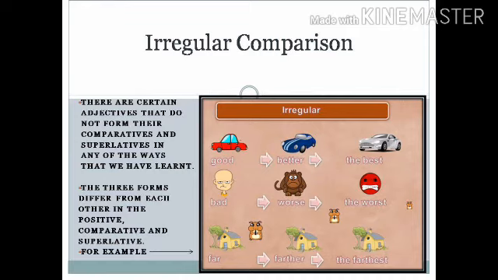For example, good. The comparative form of good is better and the superlative form is best. For bad, the comparative form is worse and the superlative form is worst. Similarly, for far, the comparative form is farther and the superlative form is farthest.